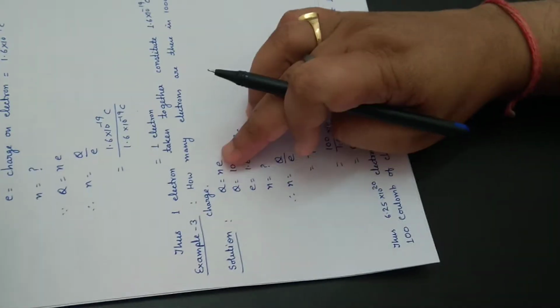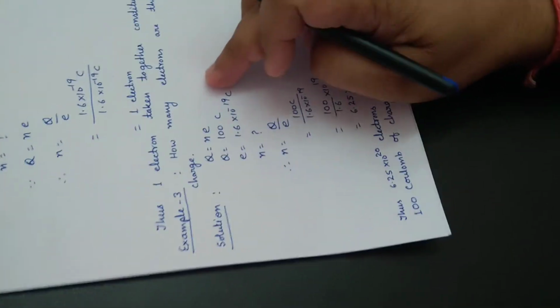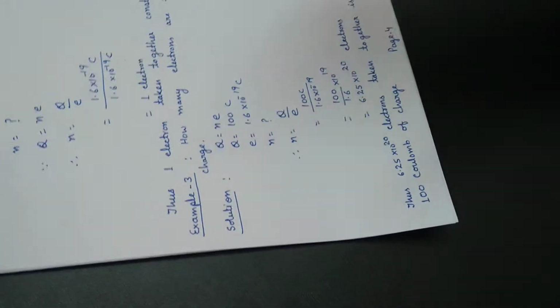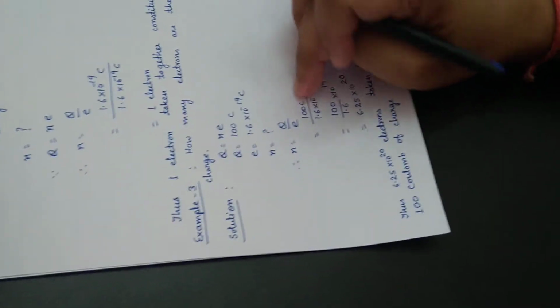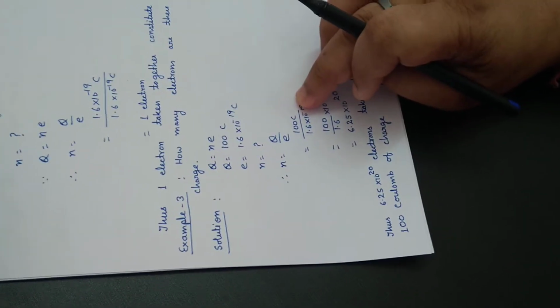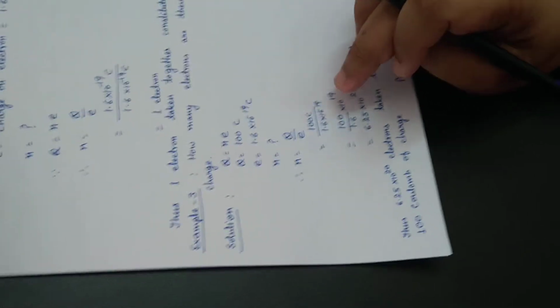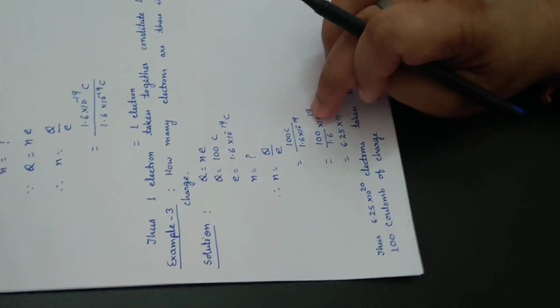Again, apply the same formula. Q is equal to NE. Q denotes the charge, E denotes the electron charge, and N is the number of electrons. So N is equal to Q by E. 100 C means 100 coulomb upon 1.6 into 10 to the power minus 19. Again, bring this 10 to the power minus 19 to the numerator, it becomes 10 to the power plus 19.